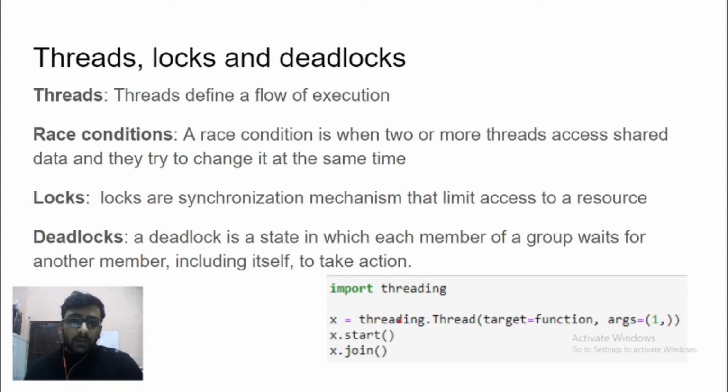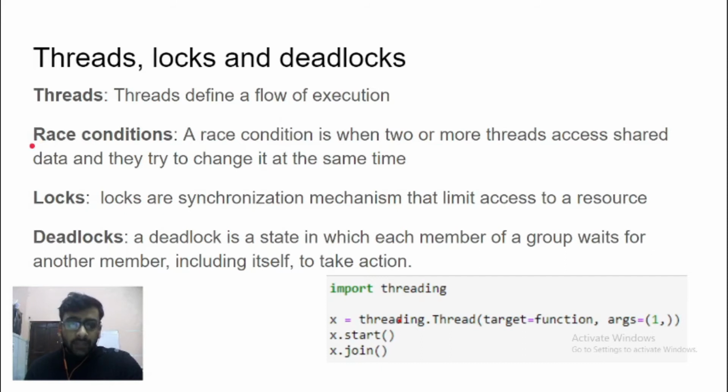Now if in between any of these three operations another thread comes in for execution, and the CPU releases the control to let it update the variable, what might happen is we might still get a result at the end, but it might not be a correct one. So maybe incrementing by 1 twice might only result in a value of 1 instead of 2. These kinds of conditions can be very tricky for programmers to identify, but once a programmer identifies them, they can very easily be fixed.